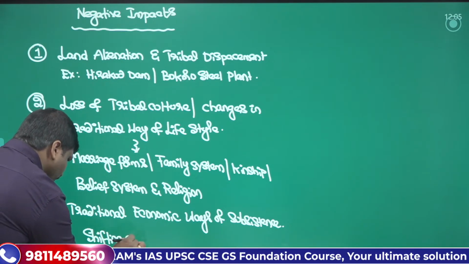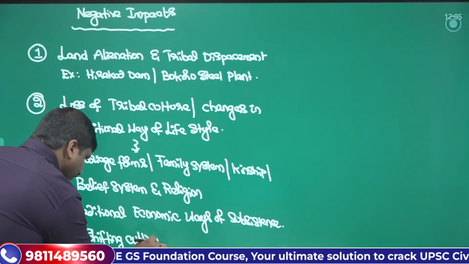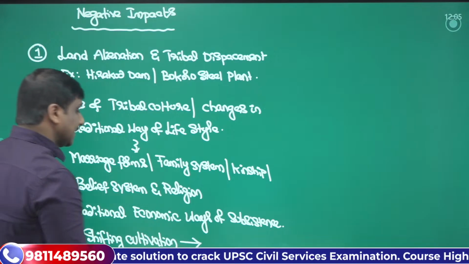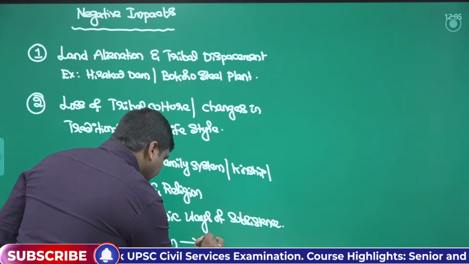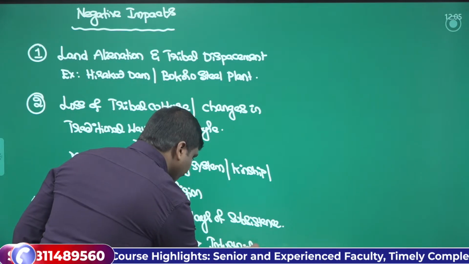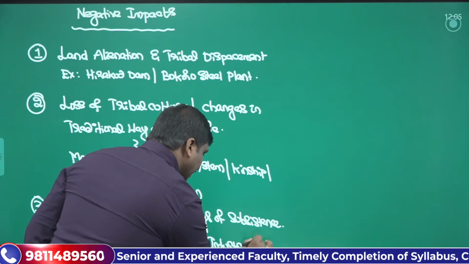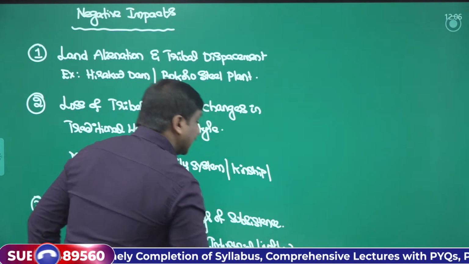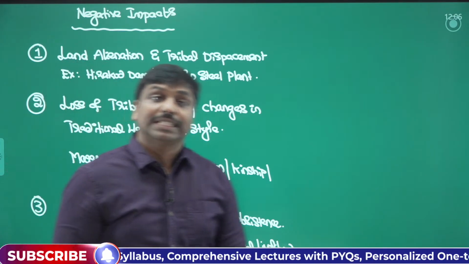So let's assume, from shifting cultivation, they should practice some industrial livelihood. So the livelihood will change. That's one important thing.